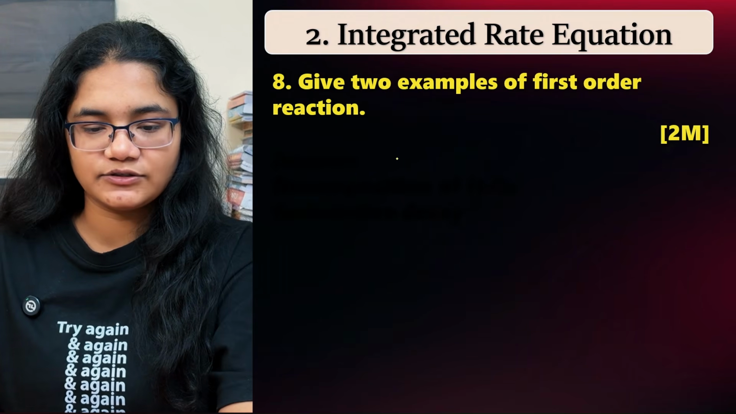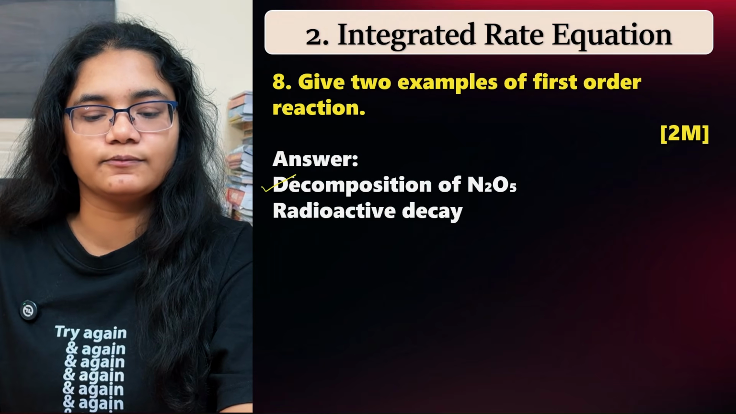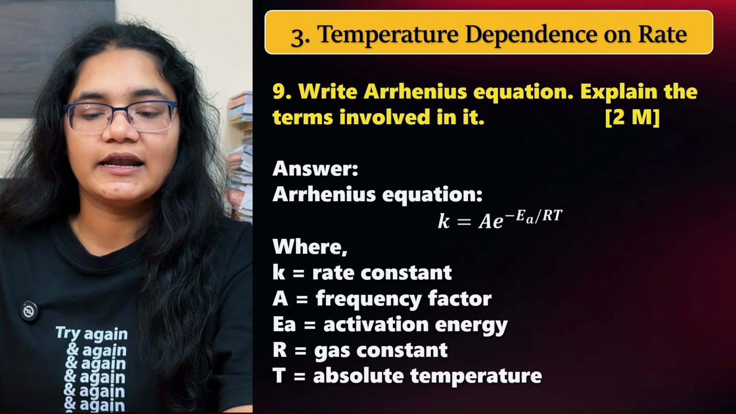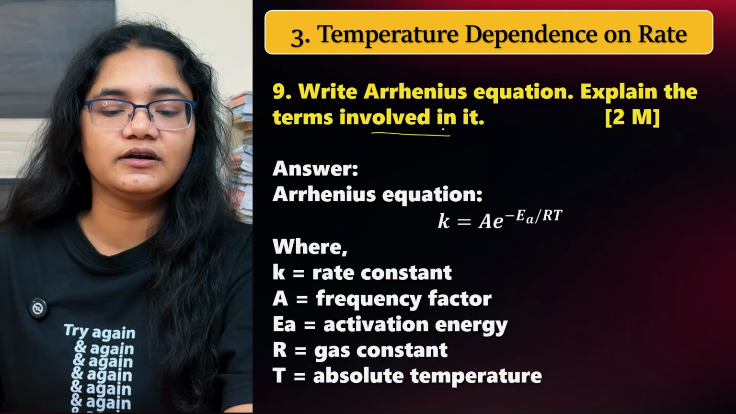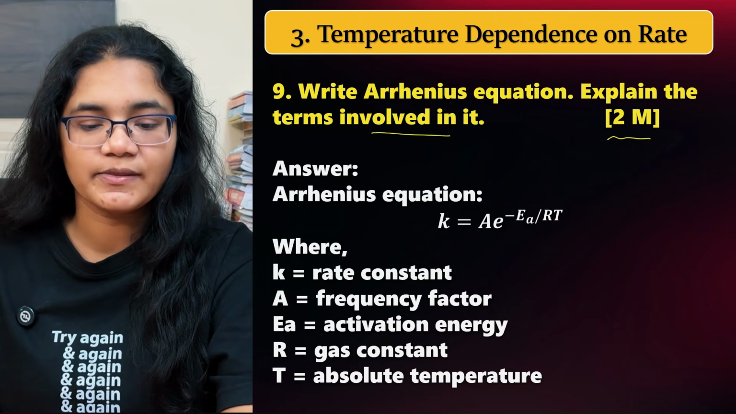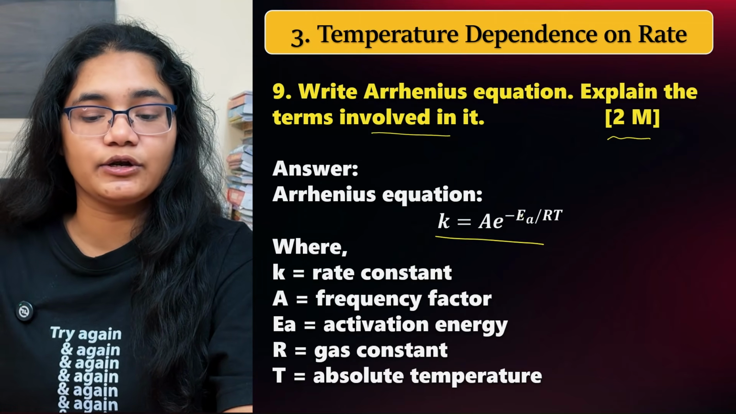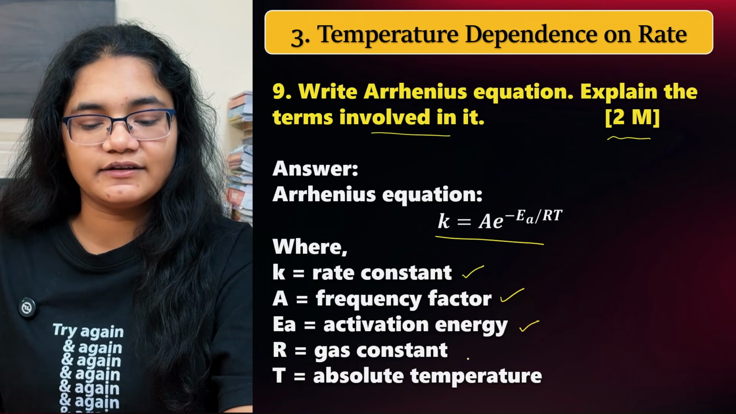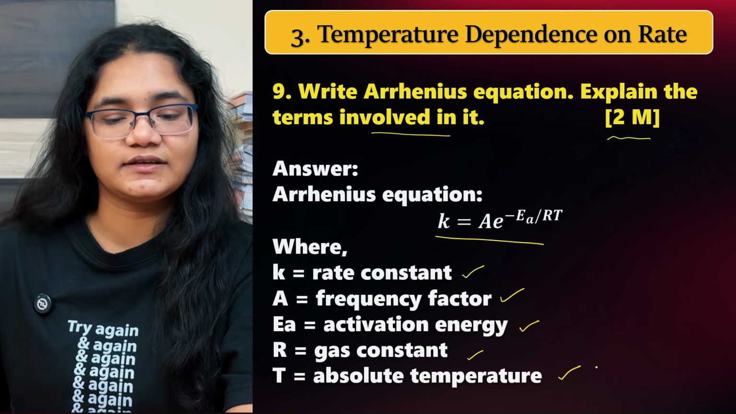Next, give two examples of first order reaction. We have decomposition of N2O5 and radioactive decay. These are all first order reactions. Next, write the Arrhenius equation and explain the terms involved in it. Whatever questions I'm discussing now are all 2-marker questions. So the Arrhenius equation is K equal to A into e to the power of minus EA by RT. K is the rate constant, A is the frequency factor, EA is activation energy, R is gas constant, and T is temperature.